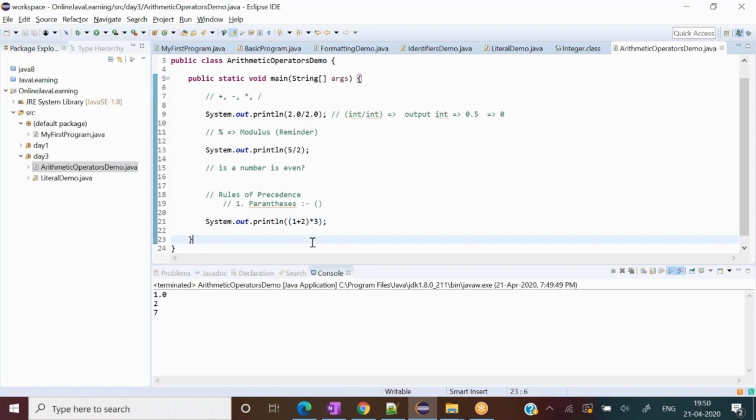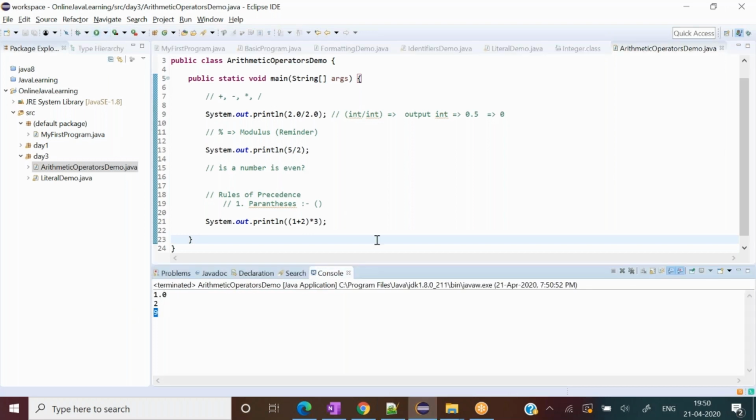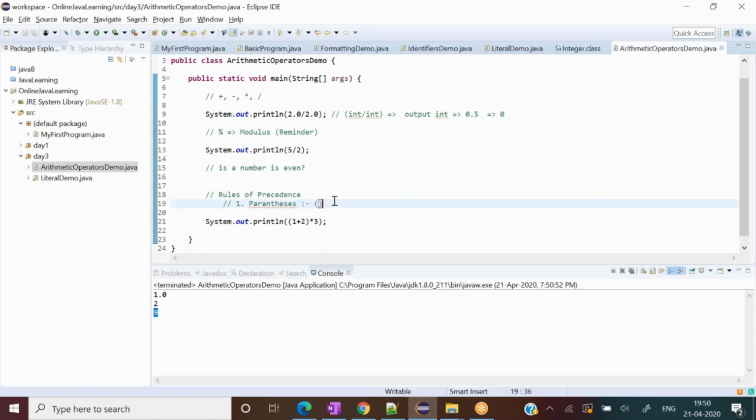So now what is going to happen? 1 plus 2 would get resolved first, so it would become 3, and then 3 would be multiplied with 3, so 3 into 3, 9. If I run it, it becomes 9. So that was the first rule.